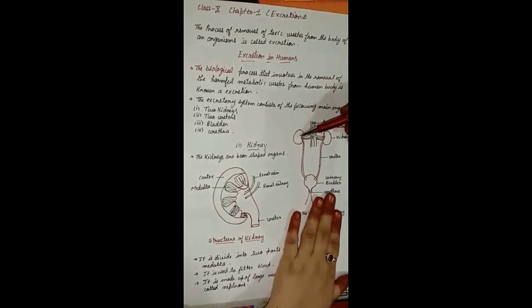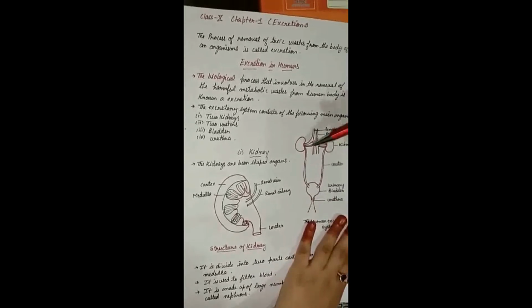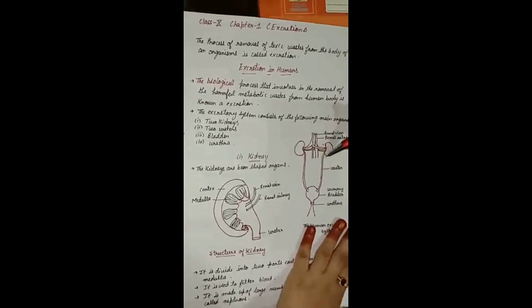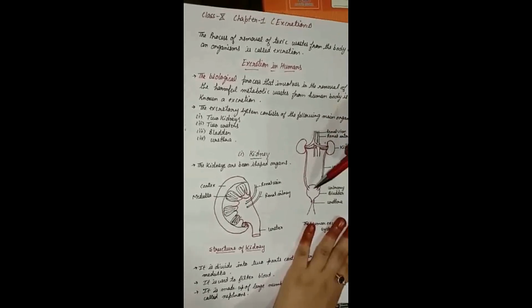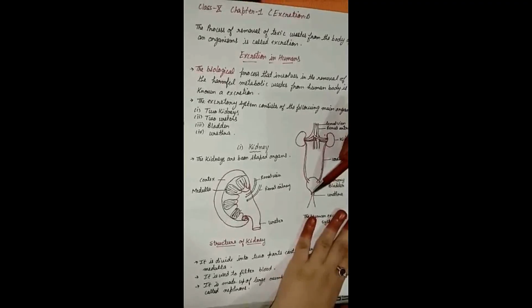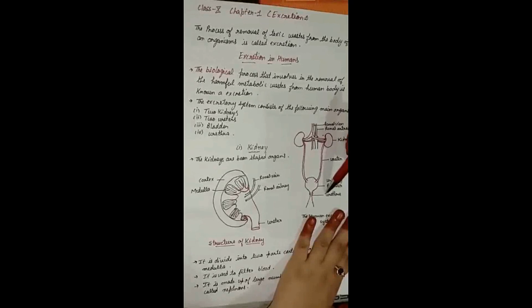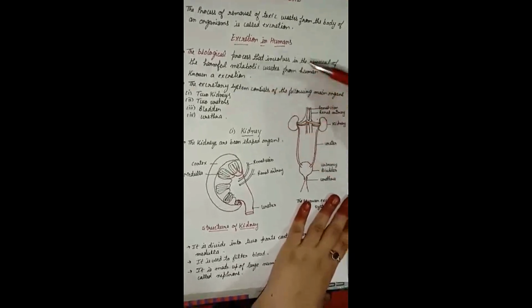The first one is one pair of kidneys, meaning two kidneys are there. Then the long tube-like structure is called the ureter, and the bag-like structure is called the bladder. The opening through which the urine is excreted out is called the urethra. First we will discuss the kidney.